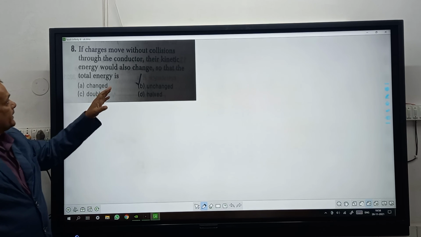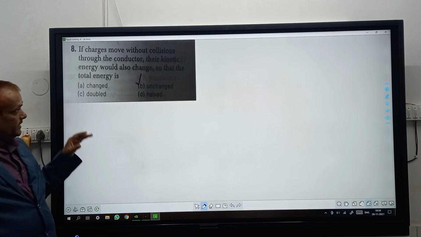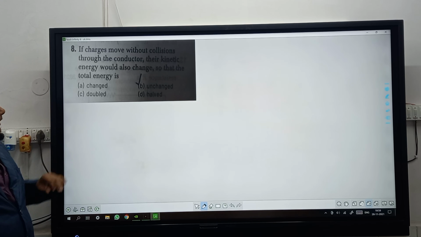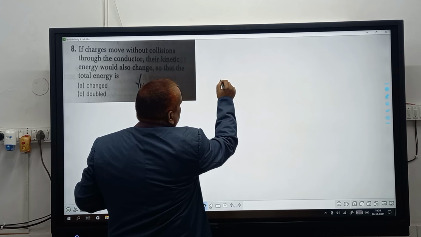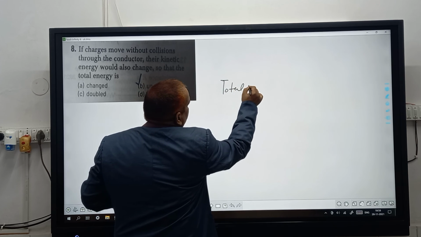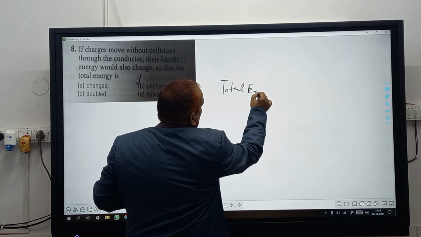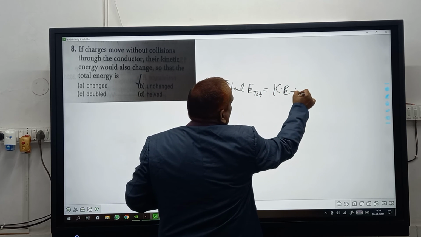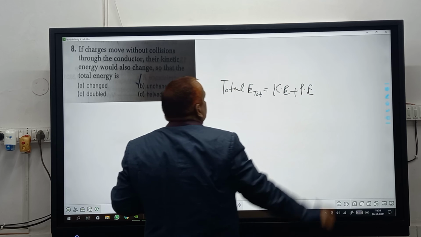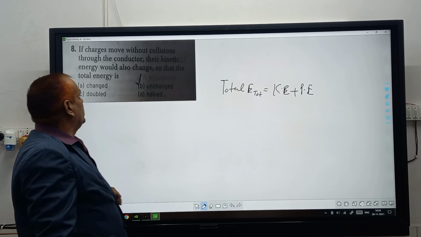At that time their kinetic energy would also change, so that total energy. What is total energy? Total energy E equals KE, kinetic energy, plus potential energy. This is called total energy.